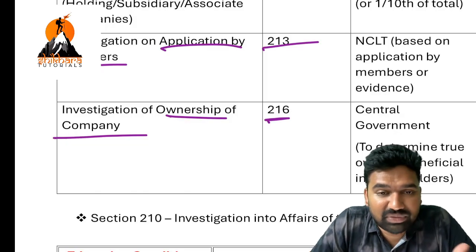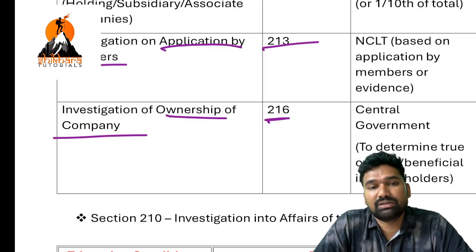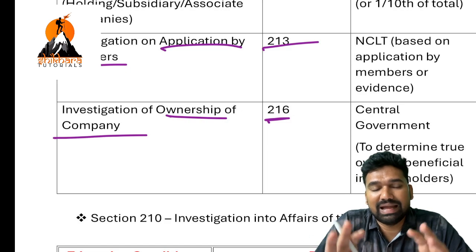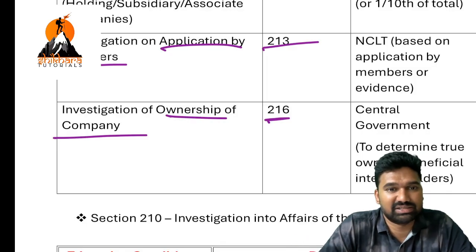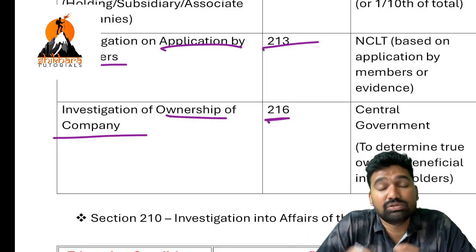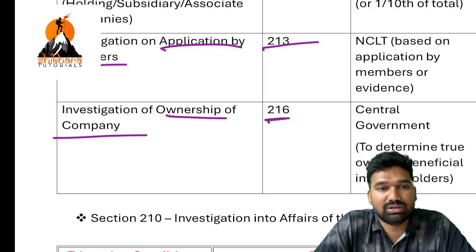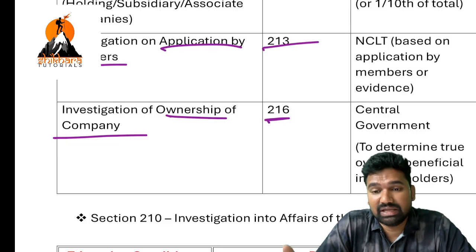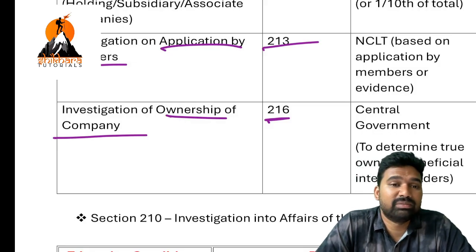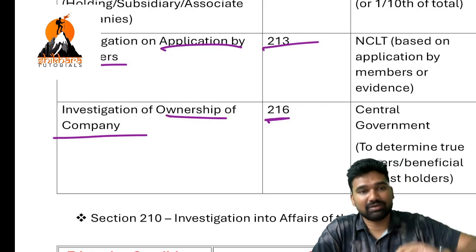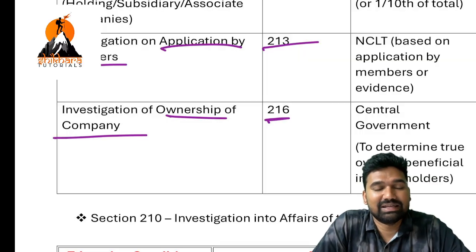Okay, so in this case what is happening: the total business is conducted by these Chinese guys, the backbone and brain of the business. But on paper, the owner is the local fools. So there might be certain cases. You have even heard of the loan apps cases. In loan apps cases also, the loan will be given by Indians, taken by Indians, and recovered by Indians also. But ultimately, all the people are working for a Chinese gang.